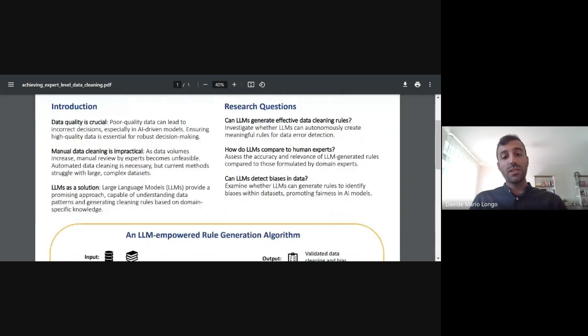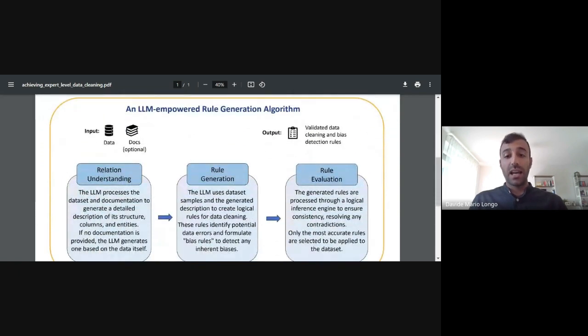To answer these questions, we devised an algorithm for generating rules that combines LLMs and logic. The input to this algorithm is first of all the data that we want to clean. Additionally, but optionally, we can provide some documentation about the domain of the data. In output, we want a set of validated data cleaning and bias detection rules. The algorithm consists of three phases.